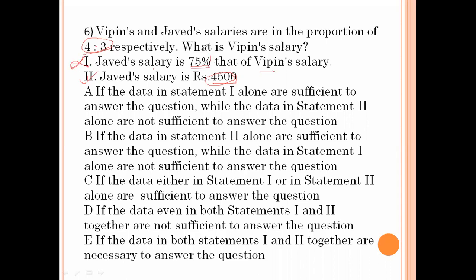In statement 1 again we get only a percentage. Here we are not getting the exact figure of any one of these salaries. So statement 2 is sufficient. Here 4,500 is Javed's salary. Javed has how many parts? 3 parts. 3 parts is 4,500. 4 parts is how much? One part is 1,500. 4 parts is 6,000. So Vipin's salary is 6,000. So 2 is sufficient.